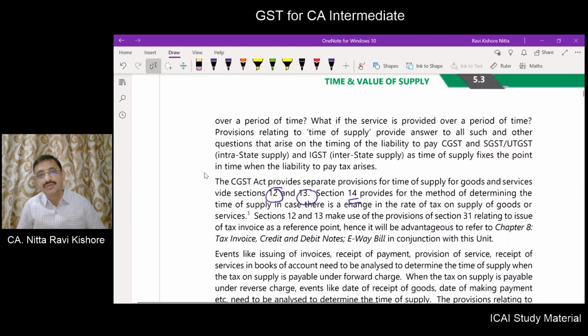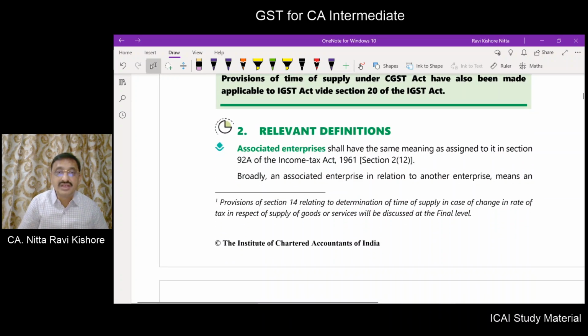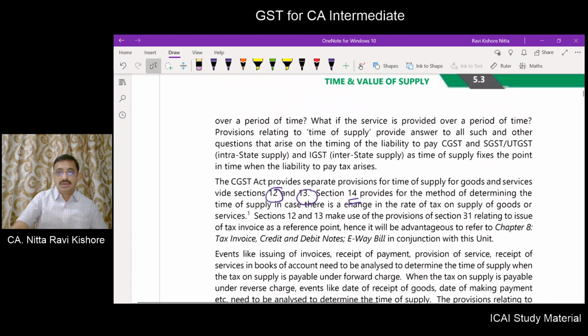However, section number 14 we are not going to learn at the intermediate stage of the CA course, but it will be learned in the final stage of the CA course. That has been clarified by way of this note number 1. Section number 14 will be discussed at a final level. Next, also